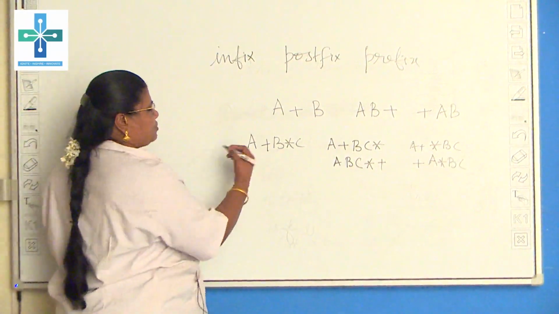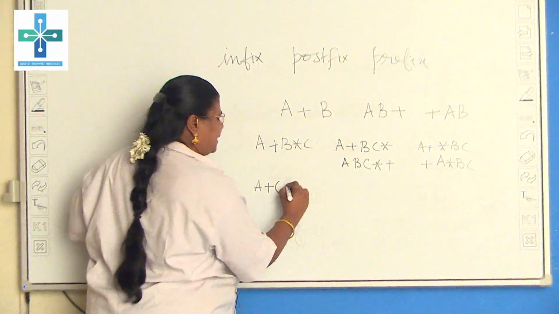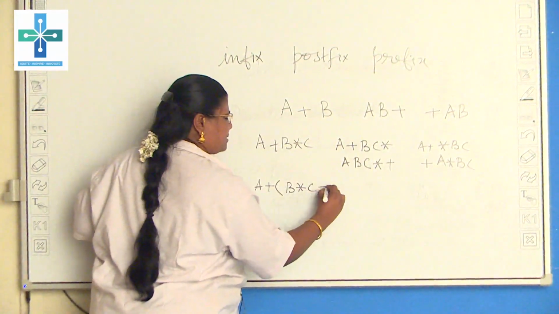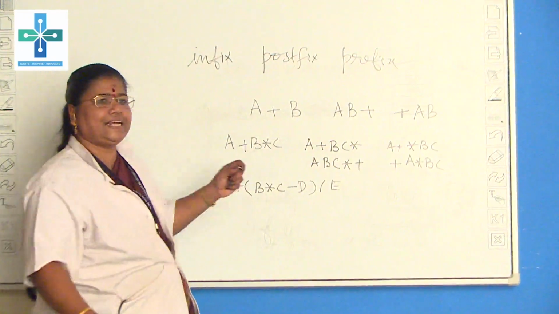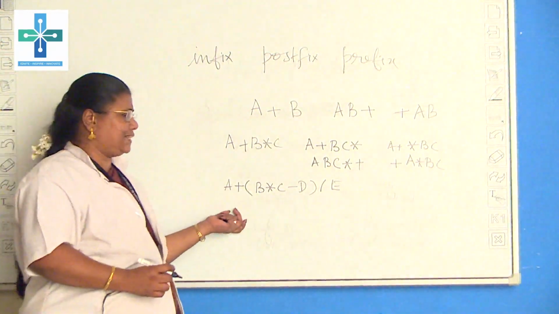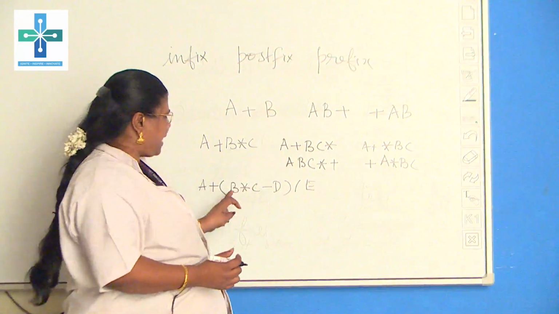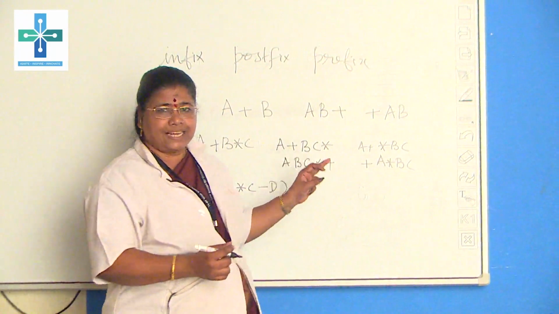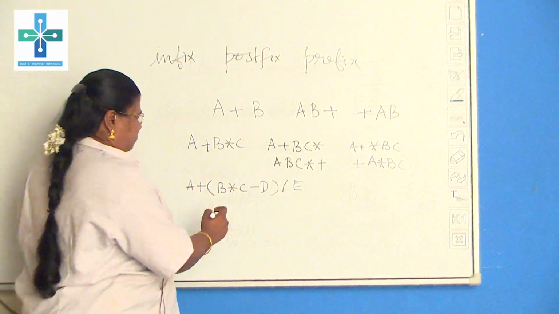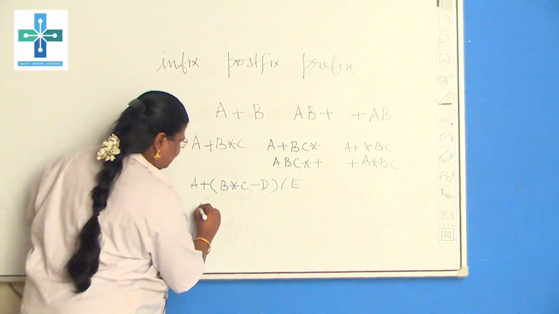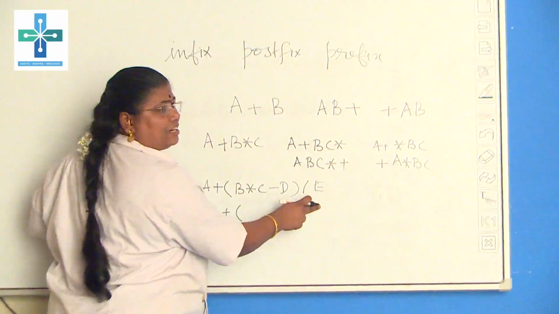Before going into that, we will see one more example, where we have parentheses: A plus, in parentheses, B star C minus D, and then slash E. If it is a little complicated like this, how will we do it? The parentheses have higher priority, so within the parentheses we first have to complete the operation and only then come out.